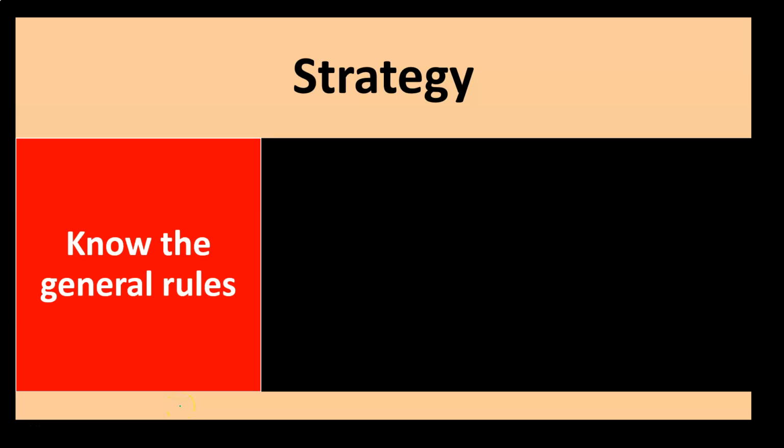Strategy related to dependents. With dependents, we want to know the general rules related to the dependents and then go into the research when we have more complex situations. So, for example, in general, if we're talking about a taxpayer's child and the child lived with the taxpayer, most likely the child will then be a dependent.